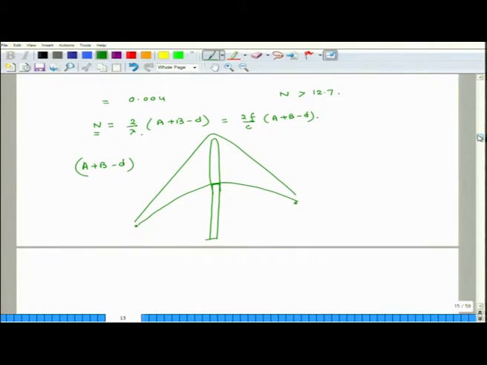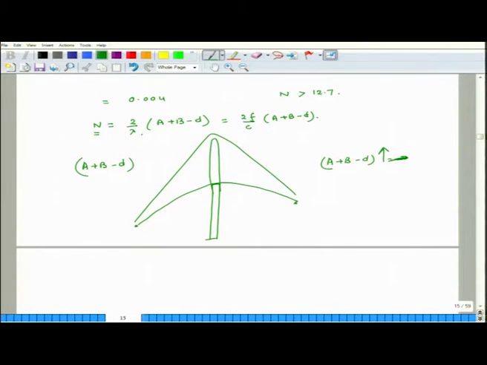And how do we know whether it is going to take a sharper turn? It will depend on this parameter A plus B minus D. If A plus B minus D is equal to 0, then the sound will just go straight away, but as A plus B minus D goes up, the sound is taking a more sharp turn.